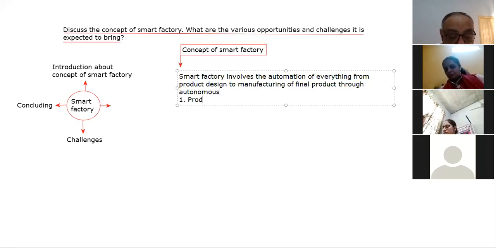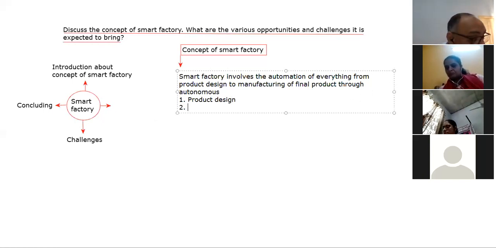Number one, product design. Product design will be done by the machines automatically.